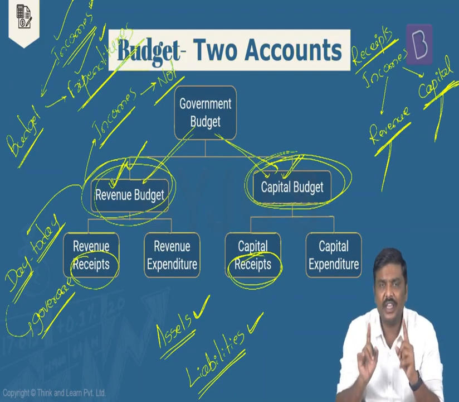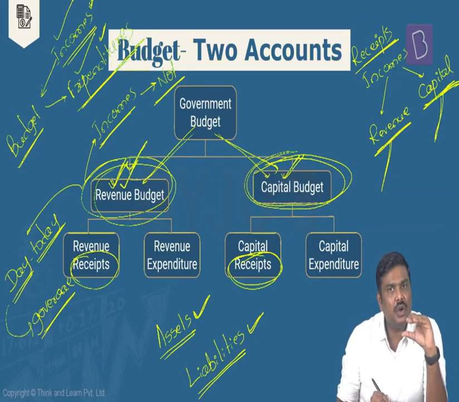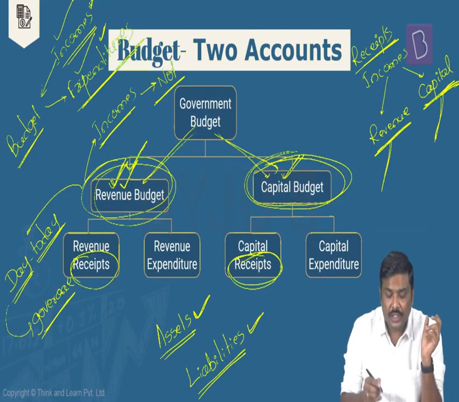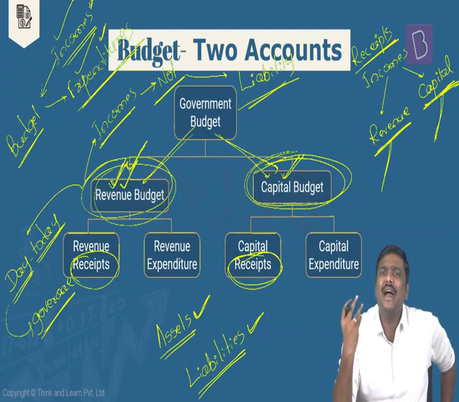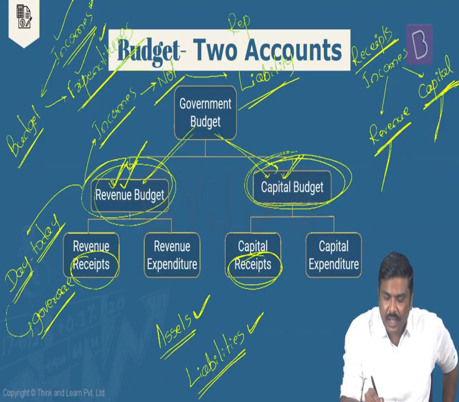I will repeat the statements, understand this very carefully. What is this revenue side of the budget? Revenue side of the budget basically consists of those inflows, those particular incomes which are collected by the government which do not create any liability for the government. Some of you will be thinking, sir, what do you mean by liability here? Liability essentially means repayment is done. Is it okay? Liability essentially means what?